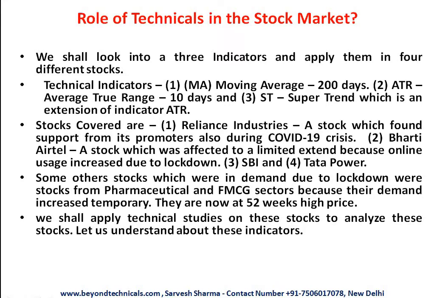First stock will be Reliance Industries. Why have I taken Reliance? Because I had been recommending this stock to my friends for the last 3-4 weeks. And second, Reliance Industries during the crisis found support from their promoters. Mukesh Ambani and his family bought a lot of stock at an average rate of 1070. They supported their stock. Second stock will be Bharti Airtel.